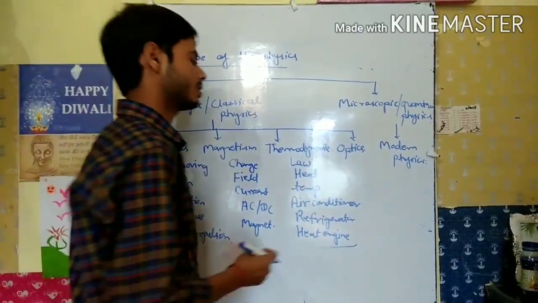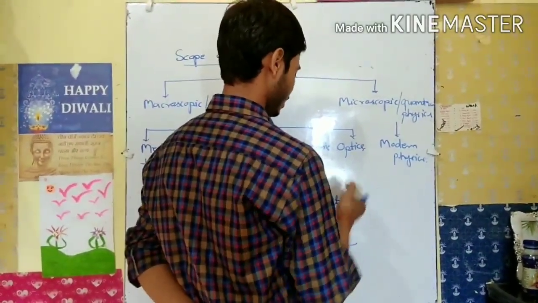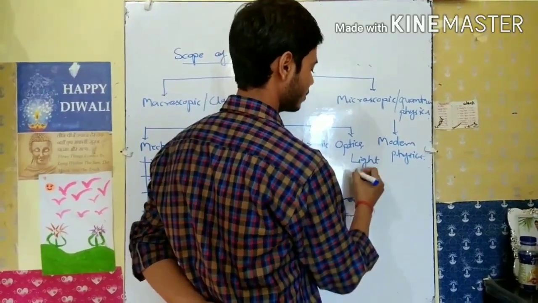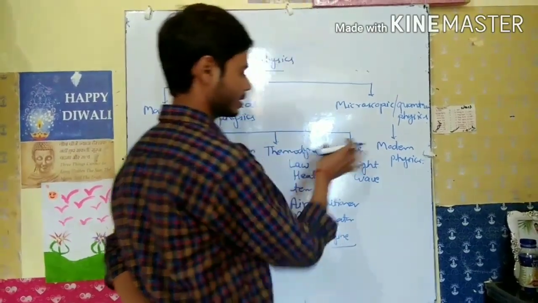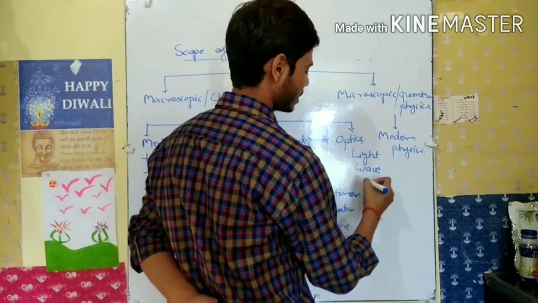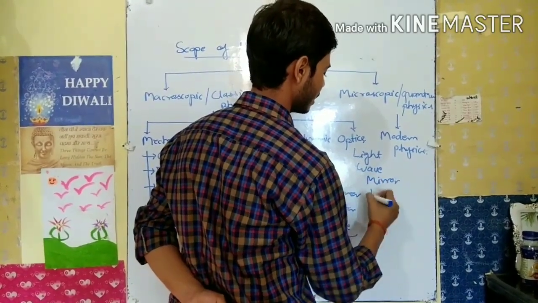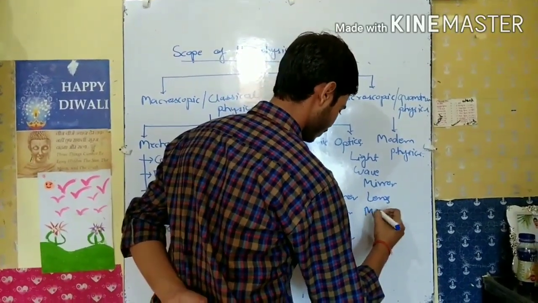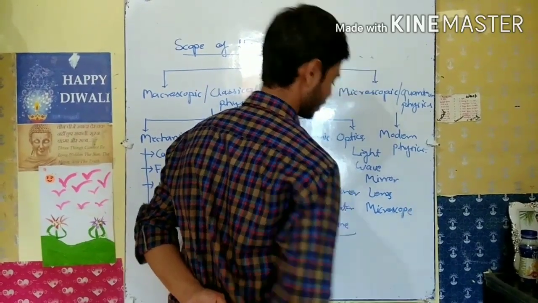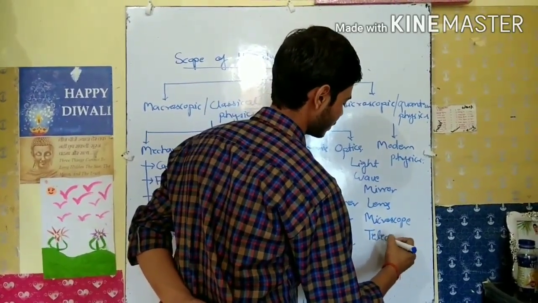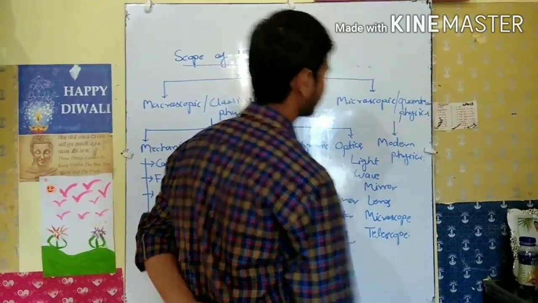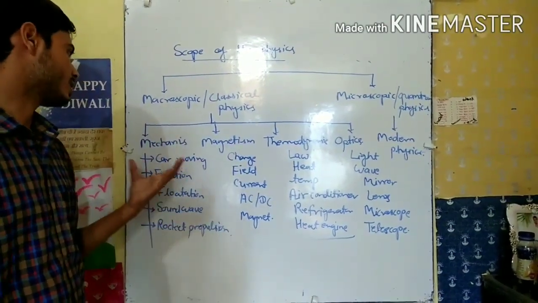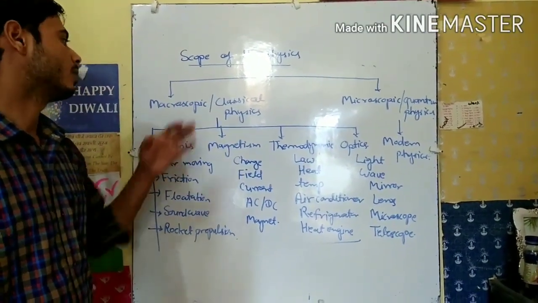And if we talk about optics, in optics we will discuss what is light, is light a wave or particle. And after that what is the mirror, what are lenses, and how the microscope works, and how the telescope works. So we will learn in optics. So these are the main four categorizations of the macroscopic, or we can say classical physics.